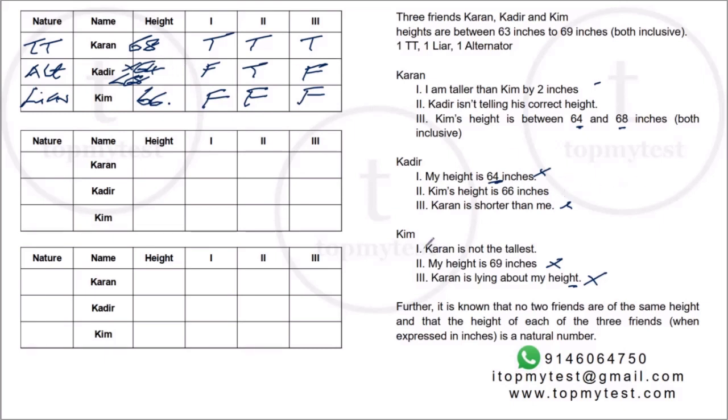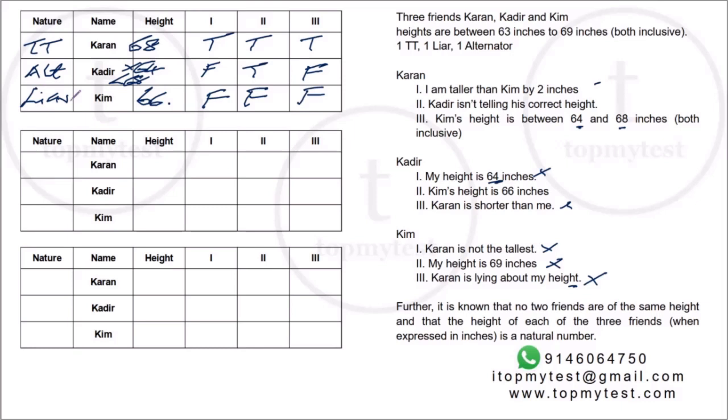Okay. Let's look at Kim. All his three statements should be false. Karan is not the tallest. This is false. And it's factually correct also now, because Kim is 66, Kadir is less than 68, right? And Karan is 68. So this is false. My height is 69. We have already done this, and Karan is lying about this.